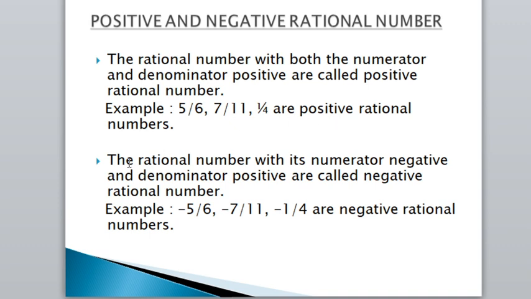Then what are the negative rational numbers? Here it is given that the rational numbers with a negative numerator and a positive denominator are called negative rational numbers.